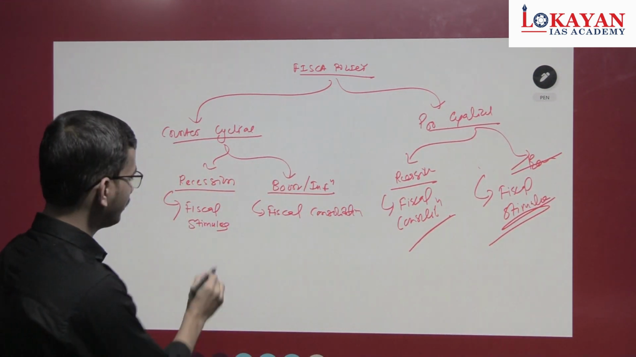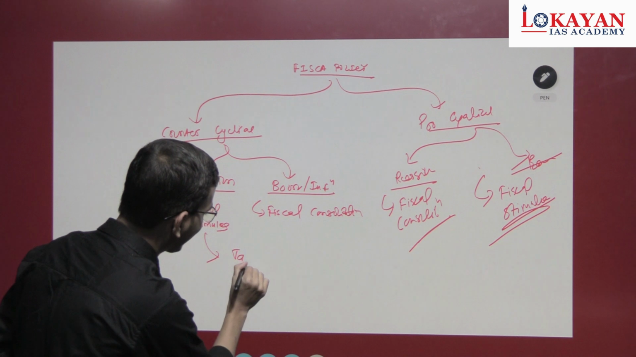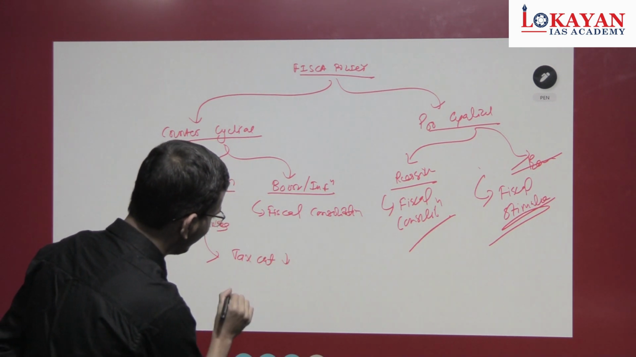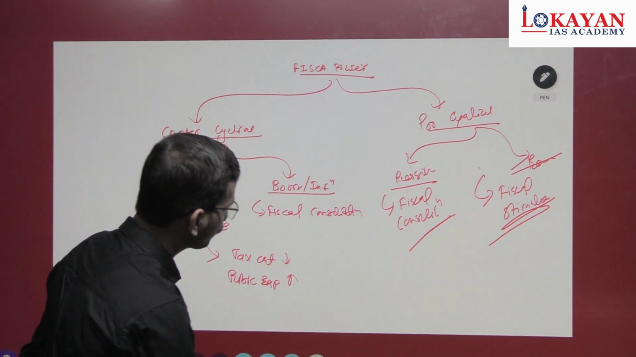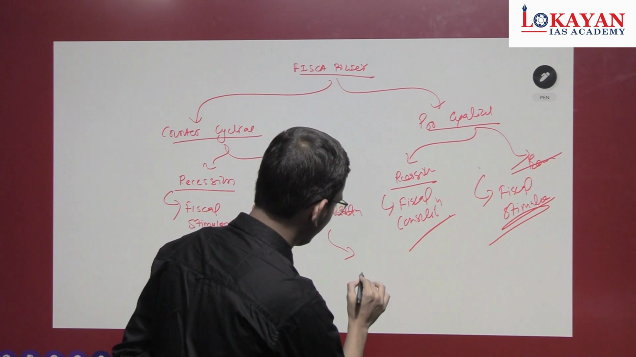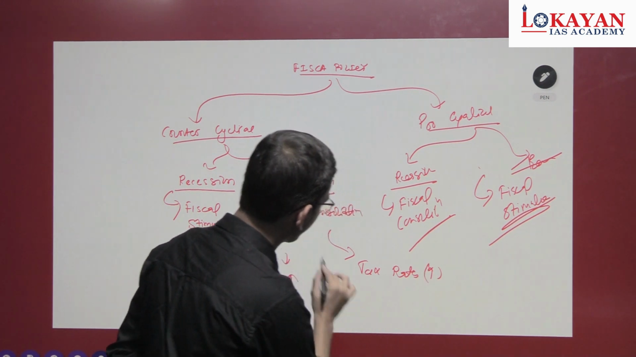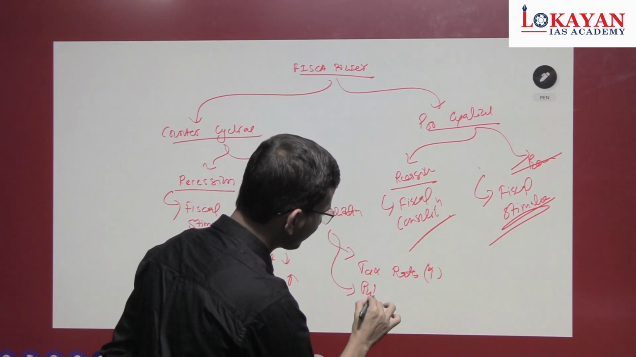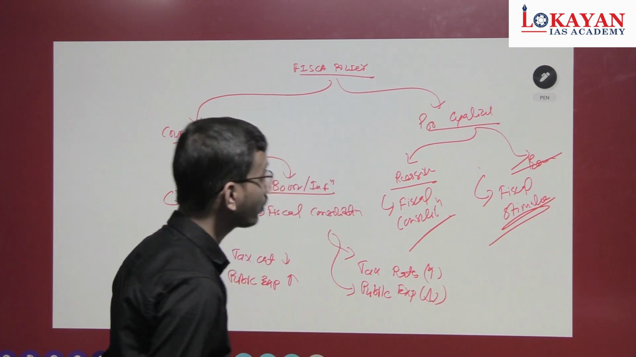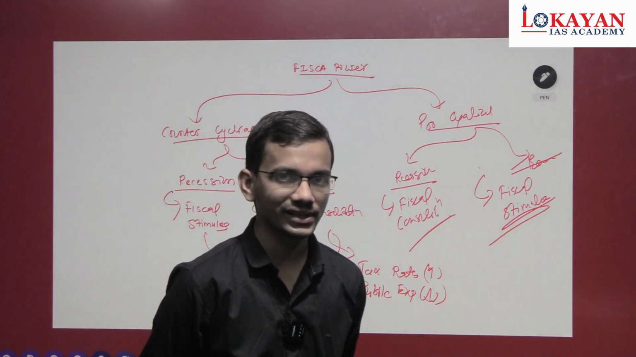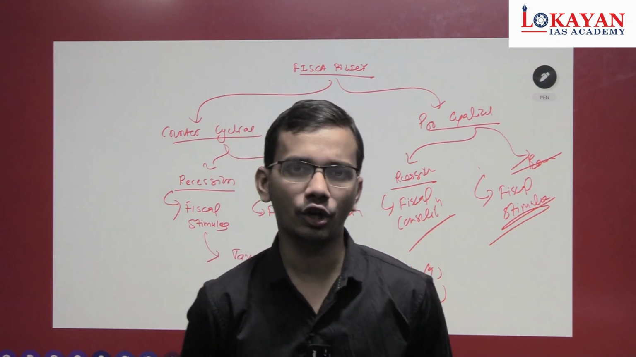Notice this fiscal stimulus, you have to increase the economic activity: tax cuts, public expenditure, okay, and consolidation, tax rates up, public expenditure down. Okay, so remember this counter-cyclical and pro-cyclical fiscal policy actions, because these keywords are often mentioned in economic survey,